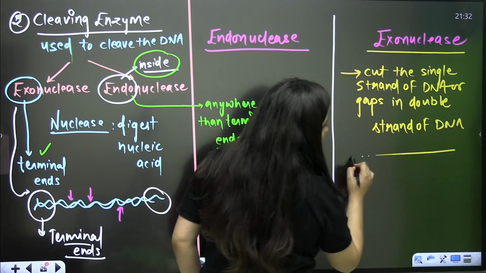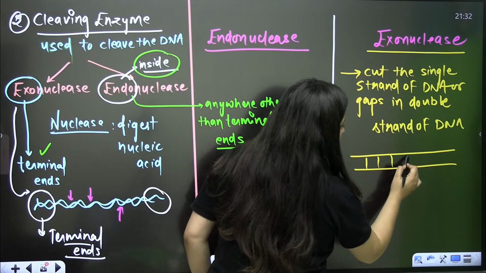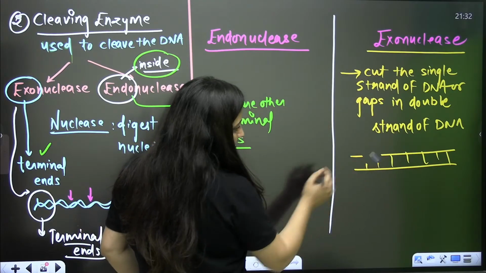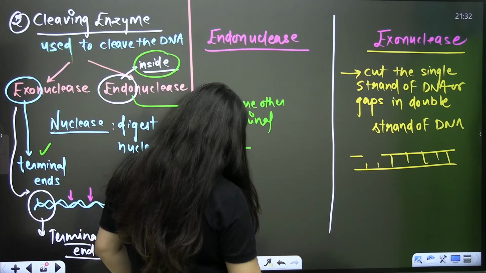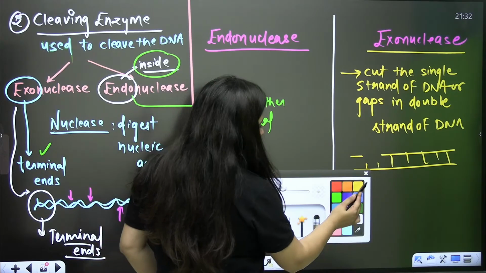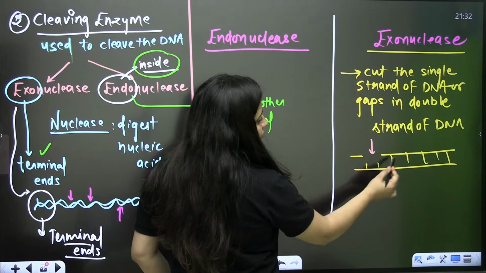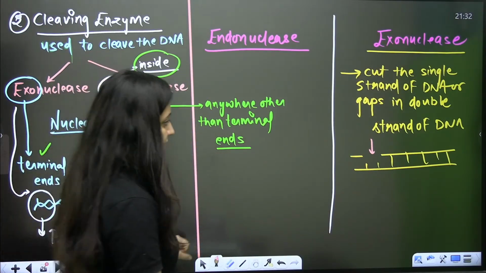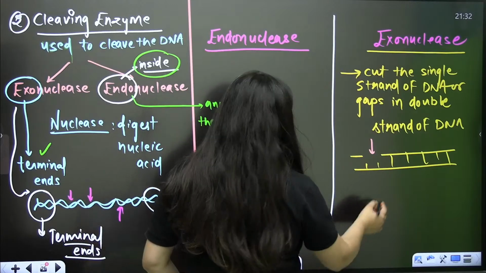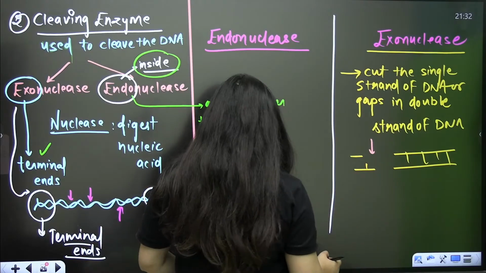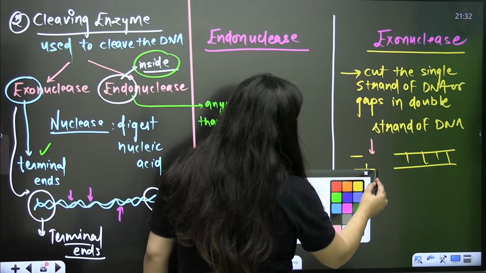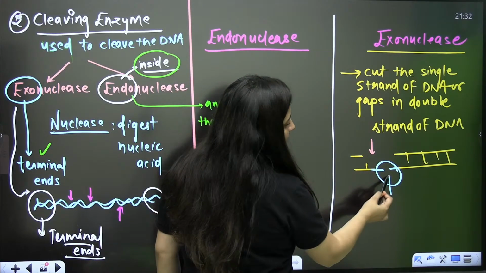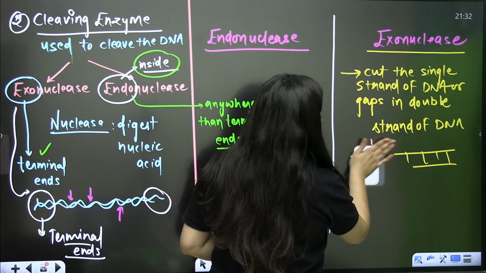Let's say that's the DNA sequence that we have. So basically exonuclease can cut here the single strand of DNA. And moreover, if it's a double stranded DNA and there is a kind of gap in between, let's say in this portion the bases are missing, then it can make the cut here.